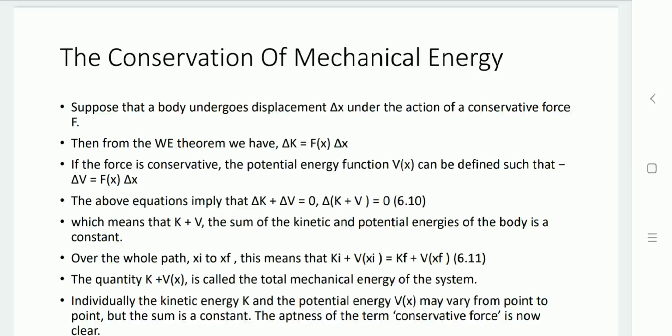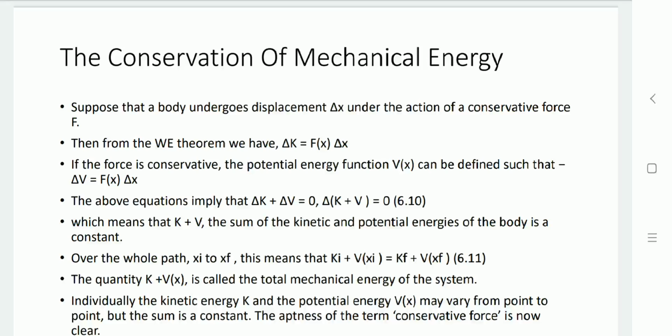So the total of kinetic energy plus potential energy change would be 0. That is delta K plus delta V equal to 0, or delta of K plus V equal to 0.